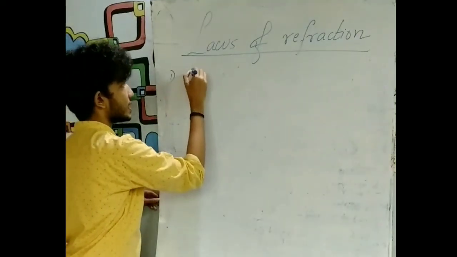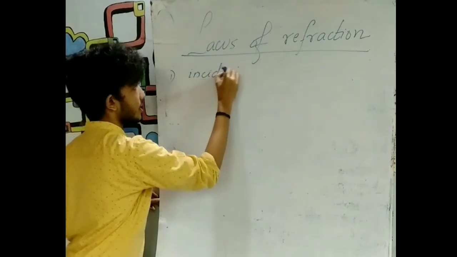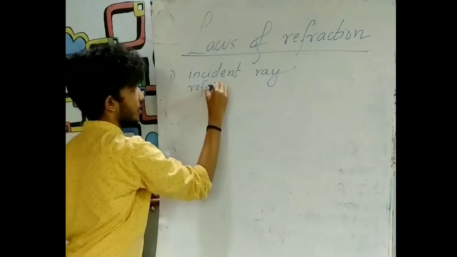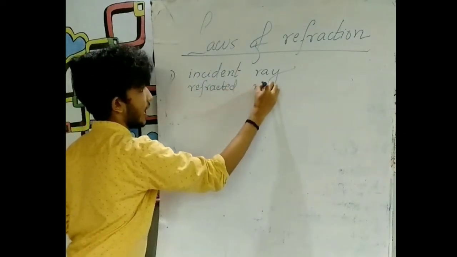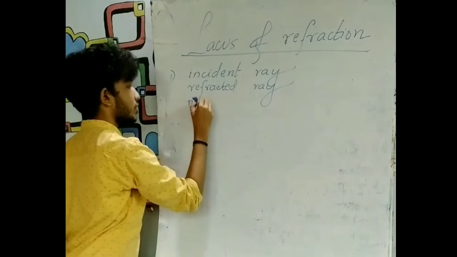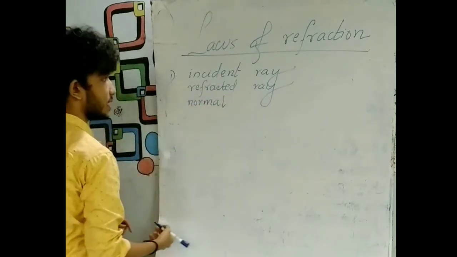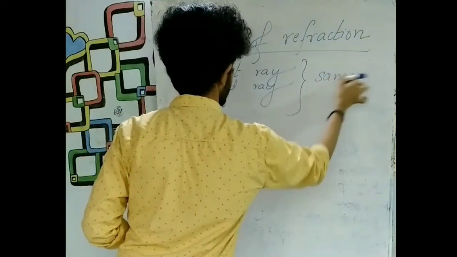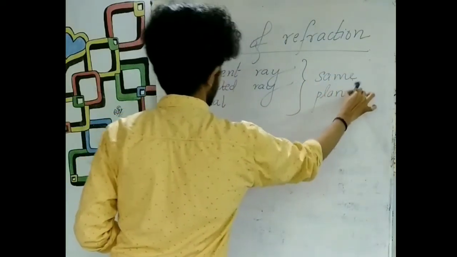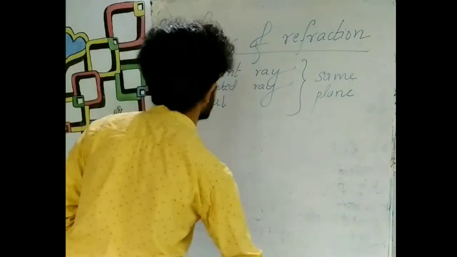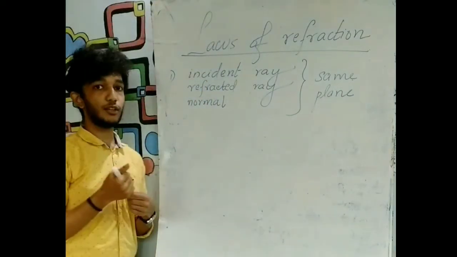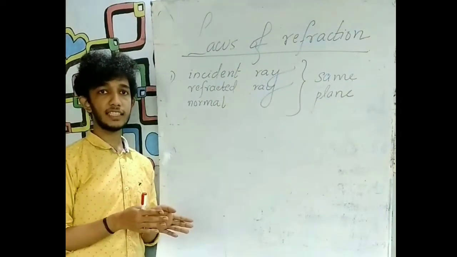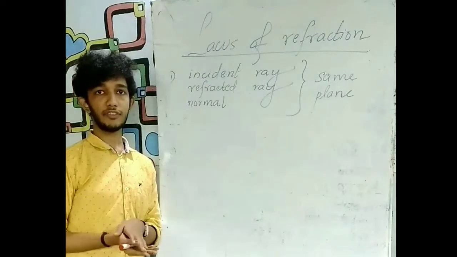Which are the lines that lie in the same plane? The incident ray, then the refracted ray, and the normal. The normal at the point of incidence, and this line will be normal to the interface. They all will lie in the same plane. This is the first law of refraction. Now let us see what is the second law of refraction. What was the second law in the case of reflection? The angle of incidence will be equal to the angle of reflection.